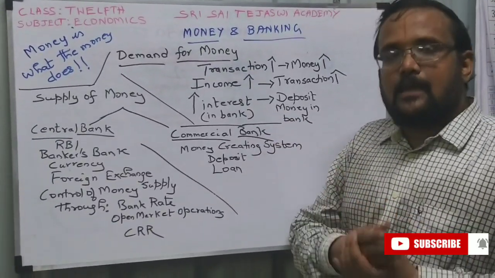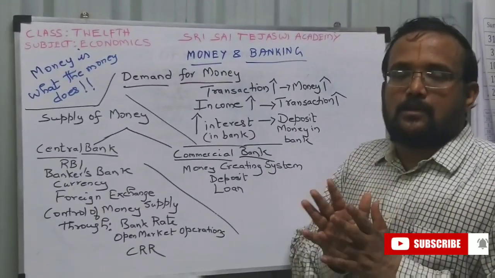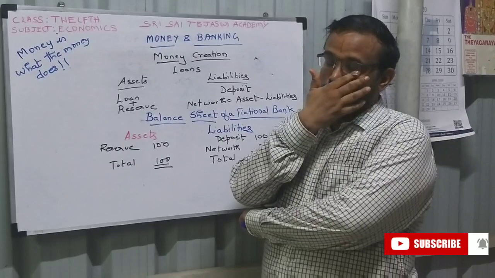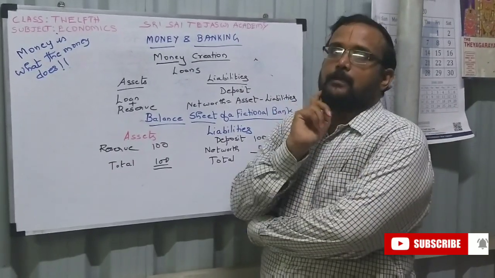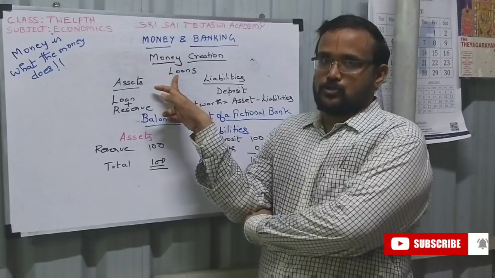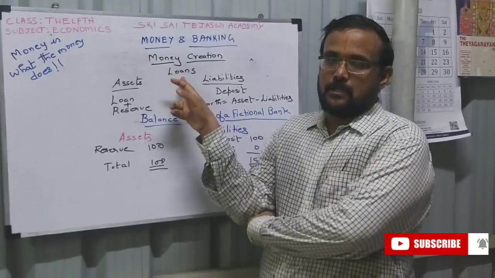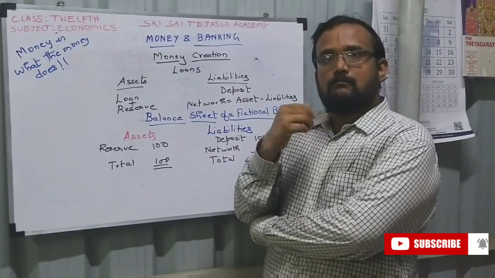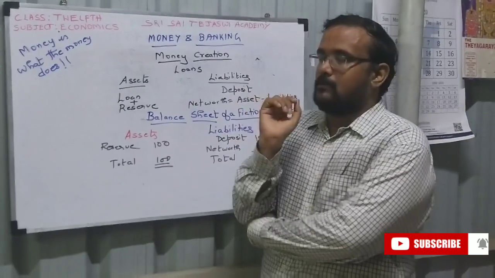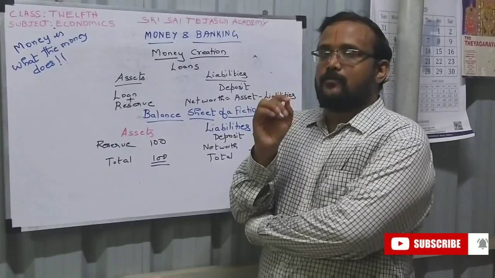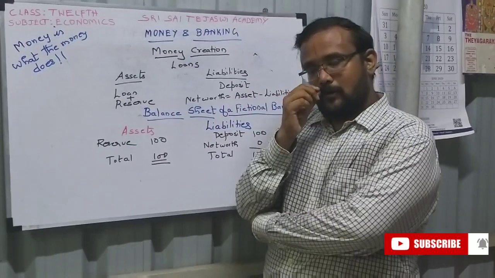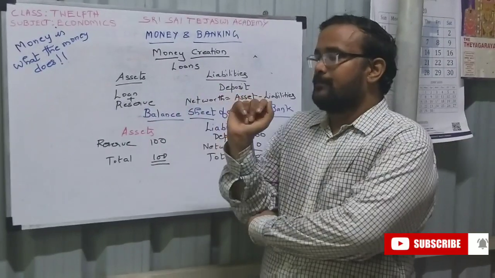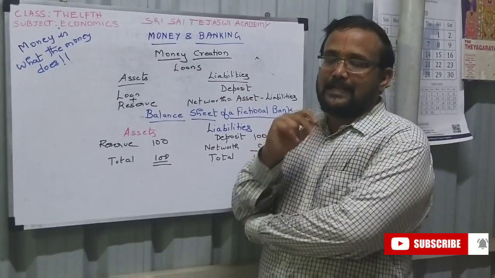Now we will see the balance sheet of a bank. Yes, money creation. So how is money pumped into the economy? The bank provides loans to their customers, people. So money is created due to that. It is pumped into the economy by way of loans. So if I want 1 lakh for my personal loan, I get it from the bank. So money is circulated in the economy. Now let us try.